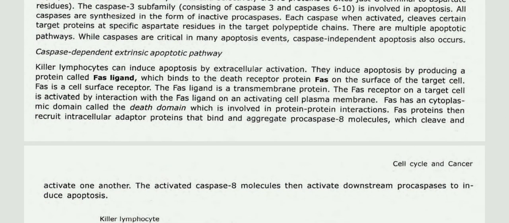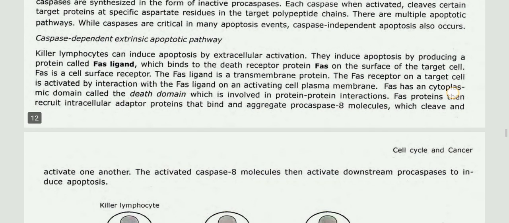There are multiple apoptotic pathways. While caspases are critical in many apoptotic events, caspase-independent apoptosis also occurs. Like the extrinsic apoptotic pathway, killer lymphocytes can induce apoptosis by extracellular activation. They induce apoptosis by producing a protein called Fas ligand, which binds the death receptor protein Fas on the surface of the target cell. Fas is a cell surface receptor. The Fas ligand is a transmembrane protein.